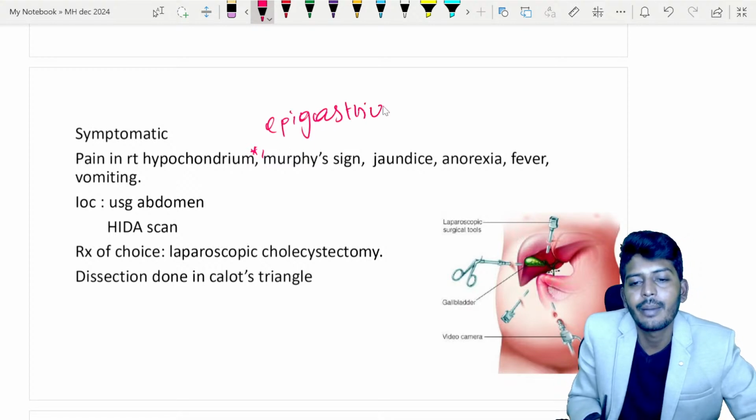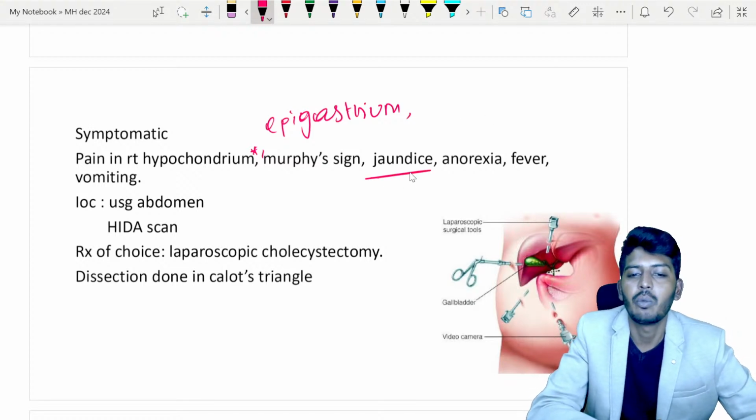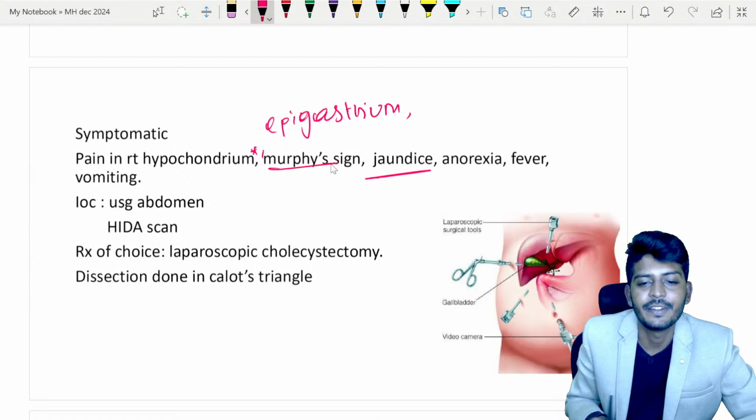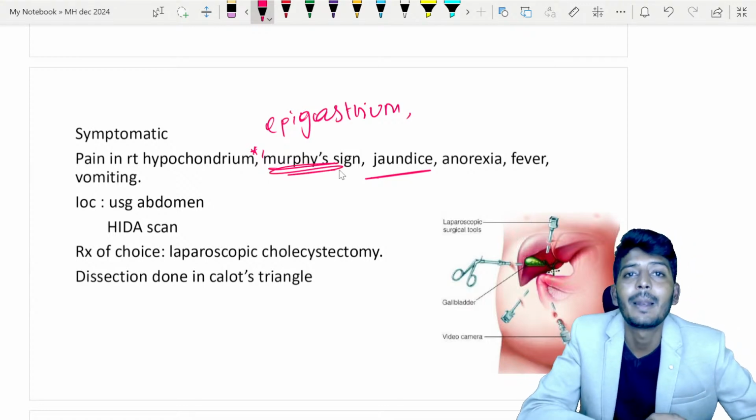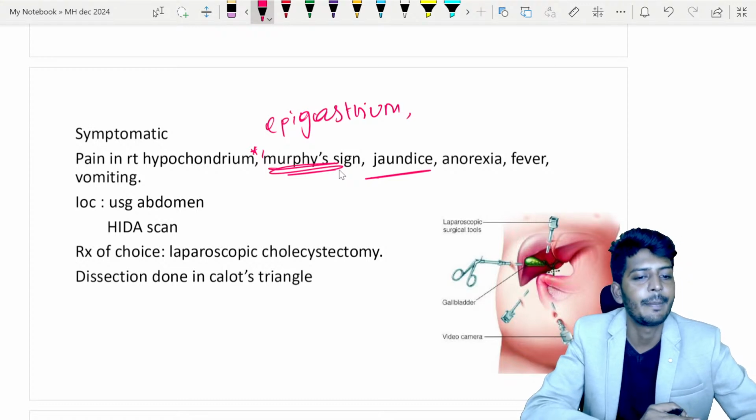Pain in the right hypochondrium and epigastrium, and the patient will have jaundice, anorexia and vomiting, and the patient will have Murphy's sign. What is Murphy's sign? Upon palpation in the right hypochondrium, the patient gets pain. Okay, so that is your Murphy's sign.